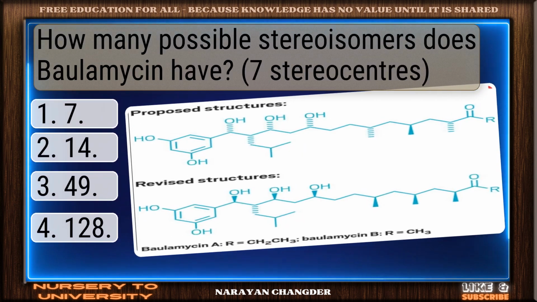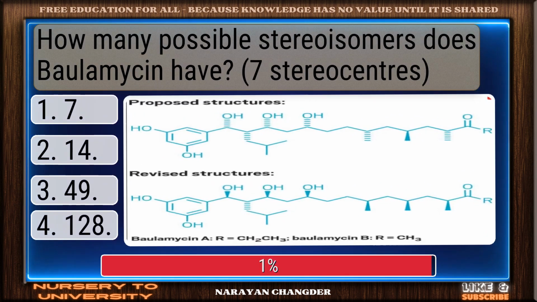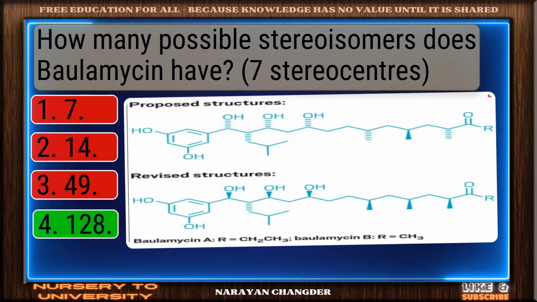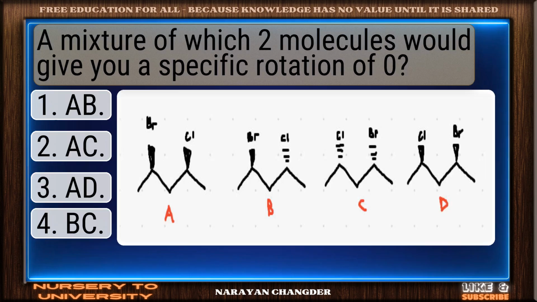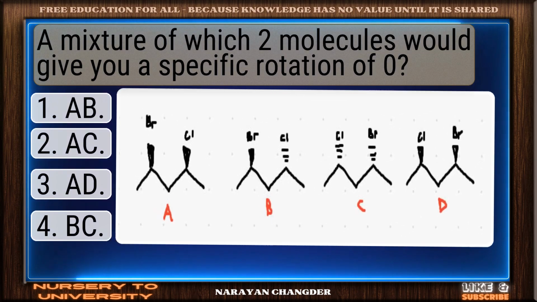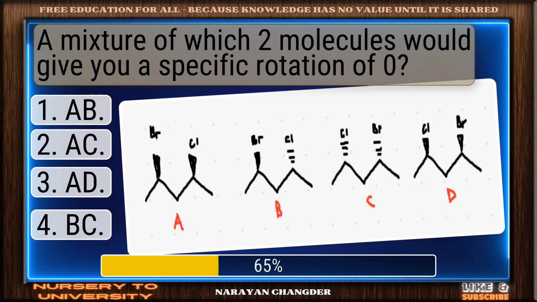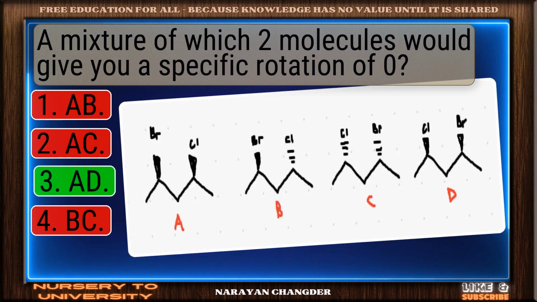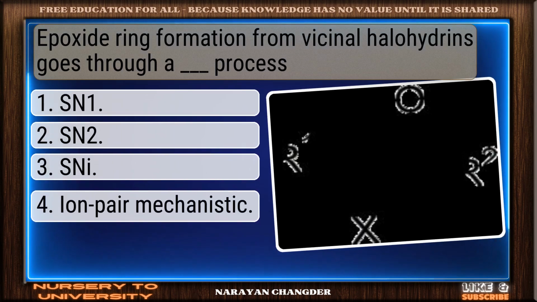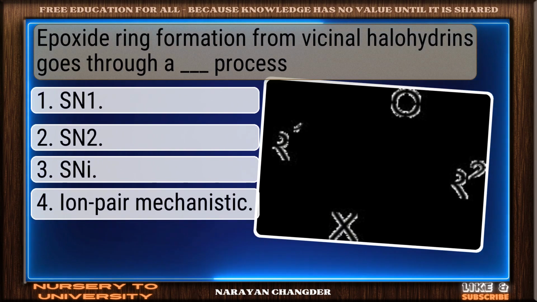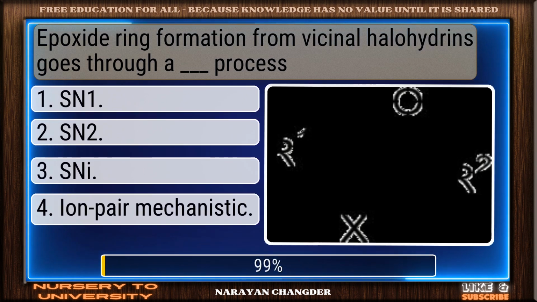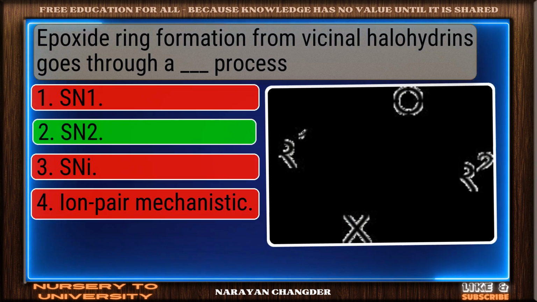How many possible stereoisomers does polymyxin have? Good thinking. 128 is the right answer. A mixture of which two molecules would give you a specific rotation of 0? Correct response. A and D is the most accurate answer. Epoxide ring formation from vicinal halohydrins goes through a dash process. Right again. SN2 is a valid answer.